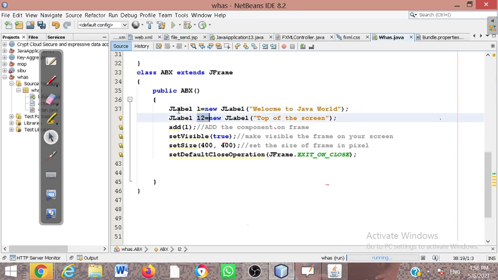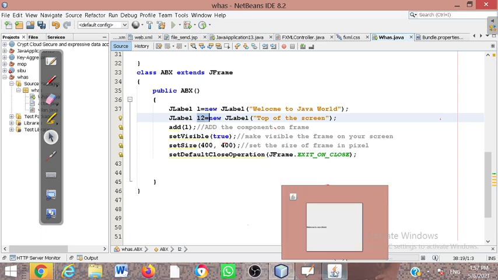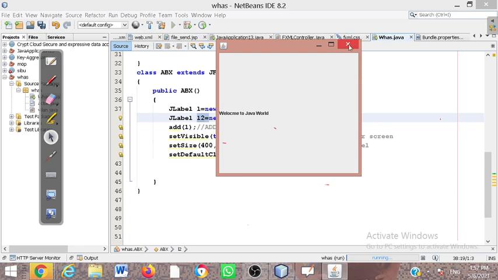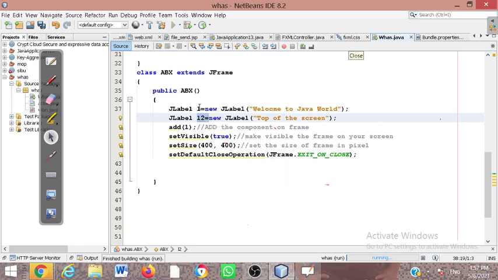Now I was discussing with you that this JFrame by default follows the card layout. Whichever one is on top will be shown, and the remaining will be hidden. So I am closing this frame, and now I am going to run this code once again to understand. Come to the first map.